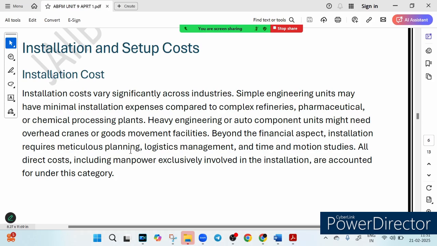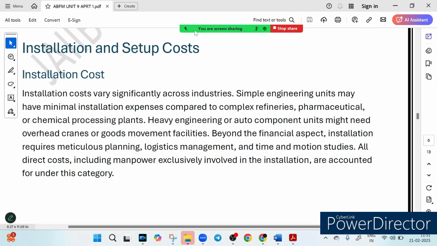So friends, have you ever thought about what goes into setting up a factory or business unit? It is not just about buying machines. Installation and setup have their own costs and challenges. Think about setting up a home. You don't just buy furniture, you need to arrange it, install appliances, set up utilities. So businesses face the same situation.